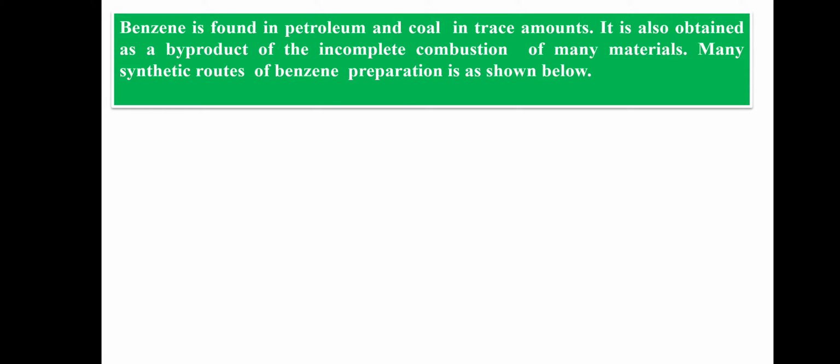Four chemical processes contribute to industrial benzene production: catalytic reforming, toluene hydroalkylation, toluene disproportionation, and steam cracking. Many other synthetic routes to benzene also exist, in which phenol and halobenzene can be reduced with a metal.